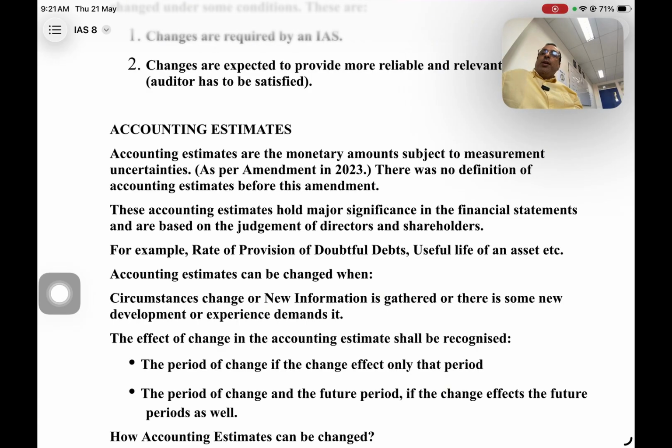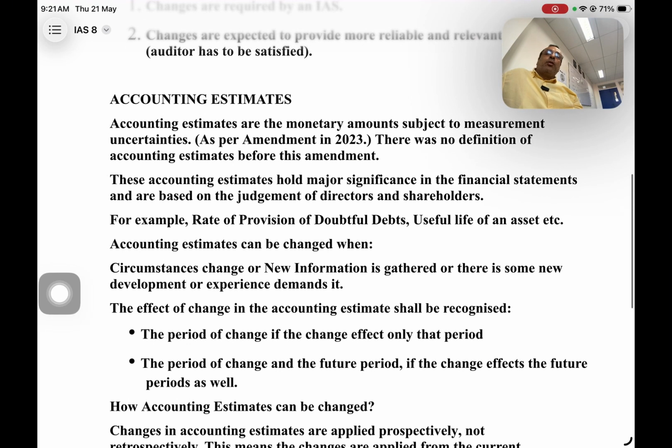These accounting estimates hold major significance in the financial statements, and they are fully based on the judgment of directors and shareholders based on past experiences. They have been doing it for so many years, they know how to tackle these things. For example, we do not know what total of the amount we have to receive from our customers will not be recovered, will be bad debt.